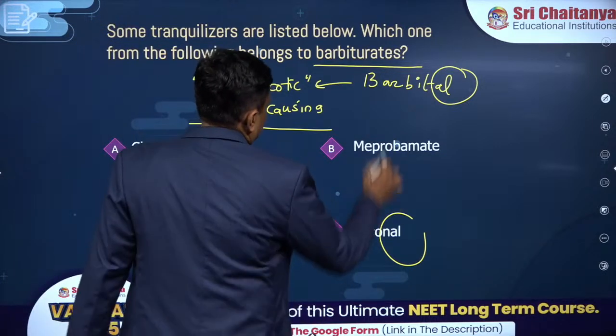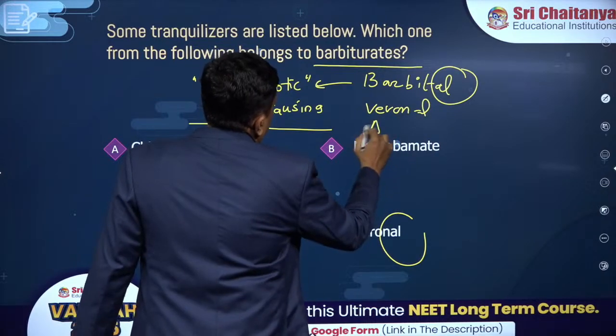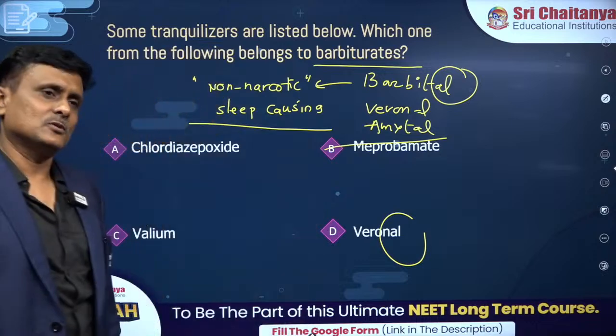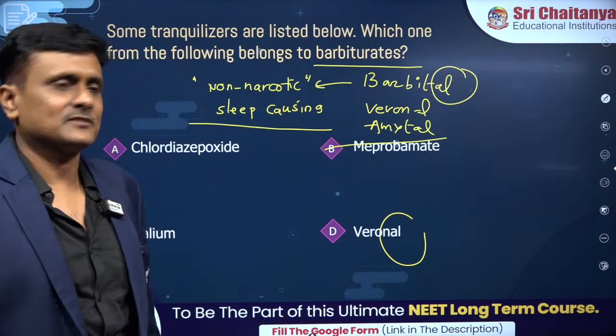One, barbital, veronal, butobarbital or amytal. These three or four examples I want you to make a note. Okay, we can't take any chance, I told you. These are there in the other entrances, so let's be prepared for the worst.